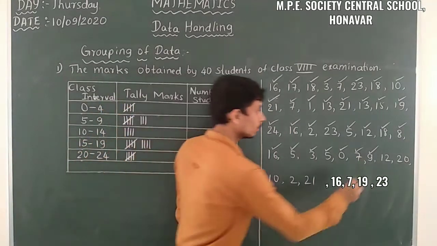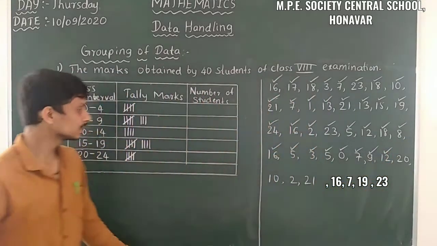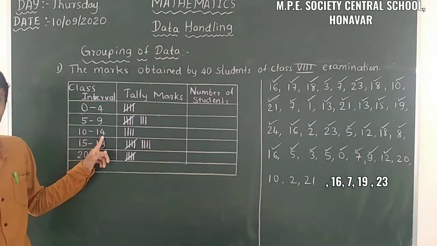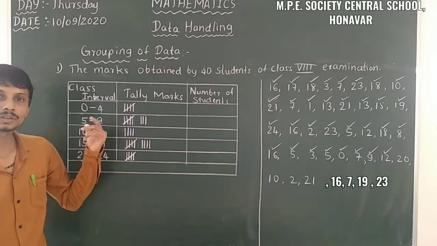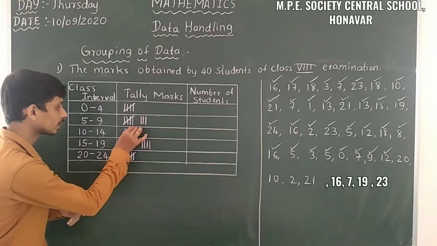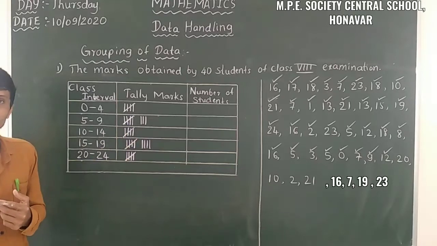Then 12. 12 is in between 10 and 14. So here 4 is completed. So next, the fifth tally mark we have to take like this. A bunch of 5 is completed.